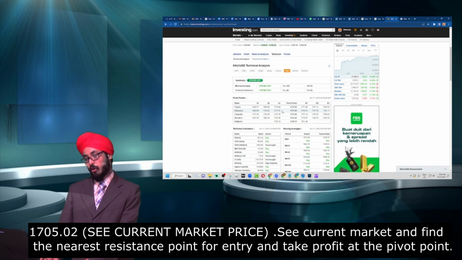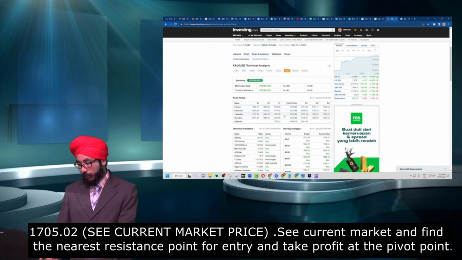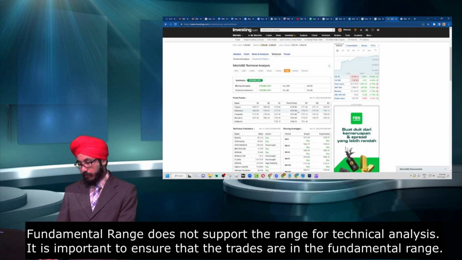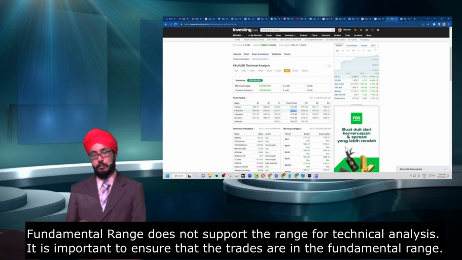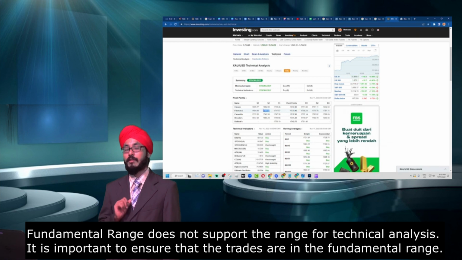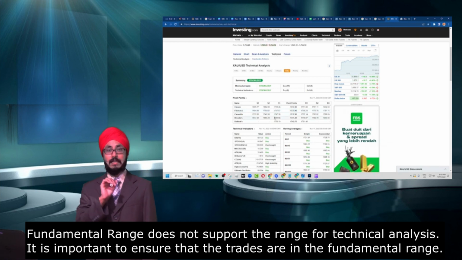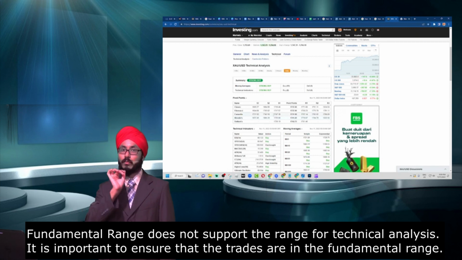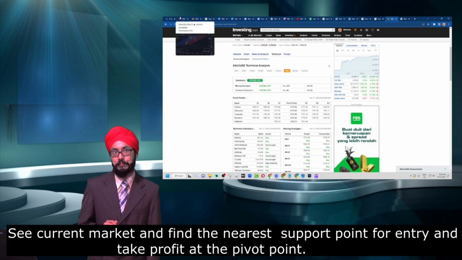So it is likely and possibly that the trend is still bullish, and within the range we can always go for the support area at 1717.54, place our take profit at 1737.90, and if you would like to have a stop loss, we can place it at 1705.02. It is very important to ensure that the fundamental analysis and the technical analysis are aligned, and to trade within the fundamental range which is given.